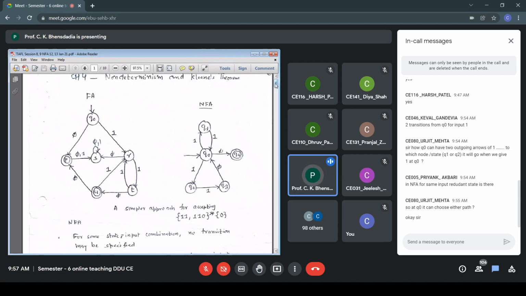And the structure of NFA is simpler compared to the FA. Not only that, the structure closely matches the regular expression. If I look at this NFA, it's easy for me to find out that this is for the language 11 plus 110 star. From this structure, I can easily make out the structure of NFA closely matches the RE. Whereas from the given FA, it's very difficult for me to find out which language is getting accepted by the FA. So these are the advantages of NFA over FA.